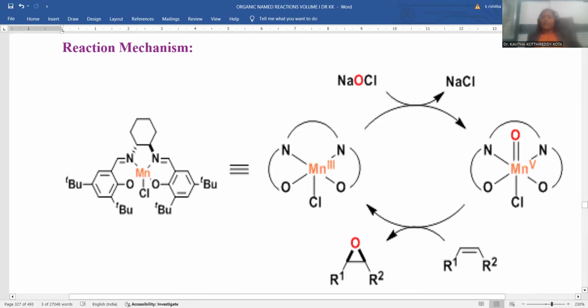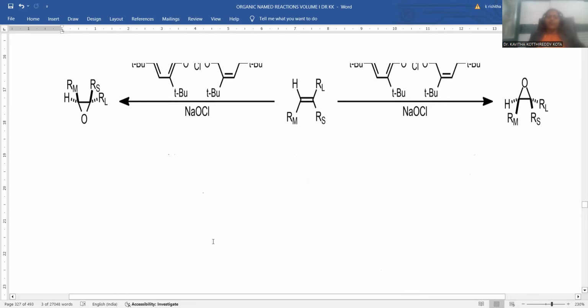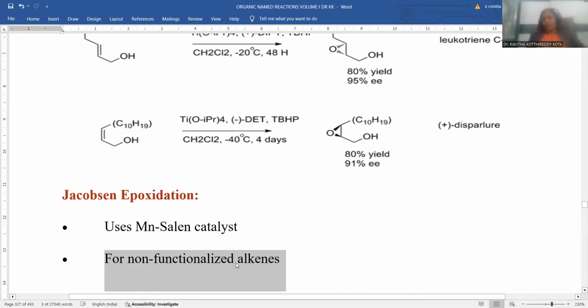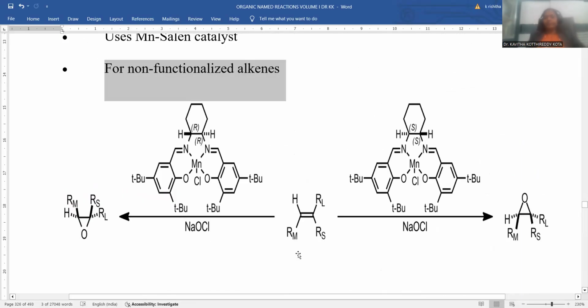The double bond is added with the oxygen anyway, and here the product is an epoxide. The epoxide will be originated, liberating the free catalyst once again, that is the manganese salen complex. Again it is ready for further epoxidation, so regeneration and recycling take place. Epoxidation is the most convenient pathway in this manner, which is said to be the Jacobsen epoxidation process.